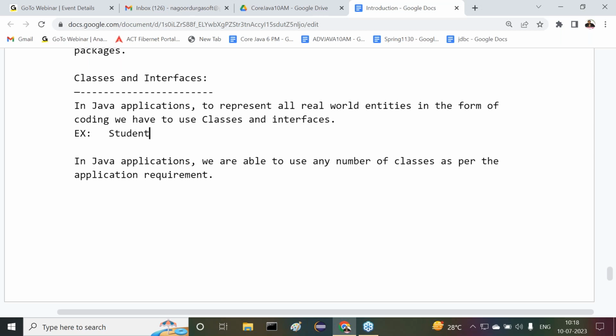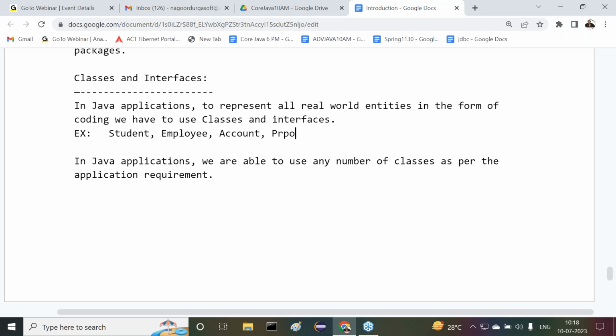It has a number of attributes: student ID, student name, student address, student branch, student email, student mobile number, and so on. Next, employee is an entity: employee salary, designation, ID, name, and all the details. Similarly, account is an entity. It has attributes like account number, account holder name, account type, and so on.